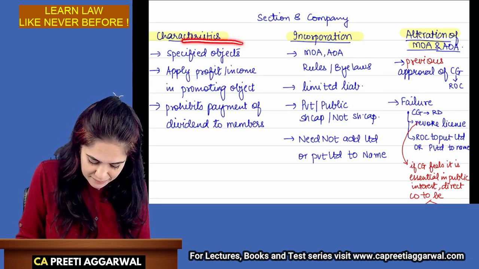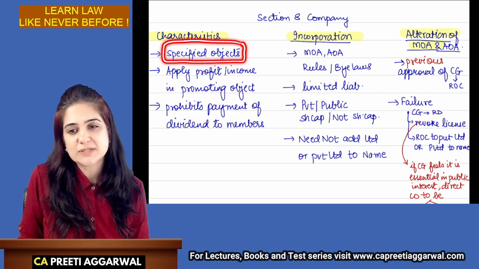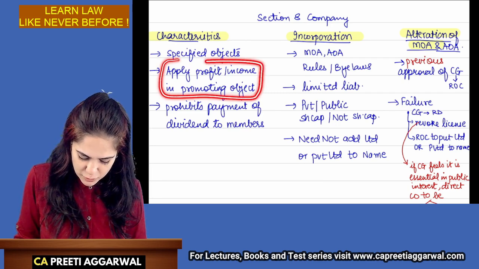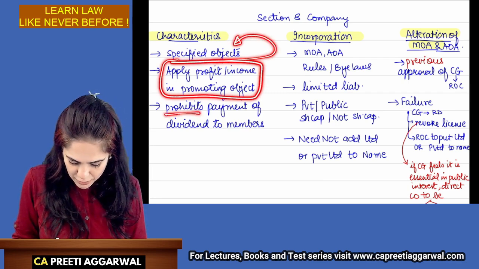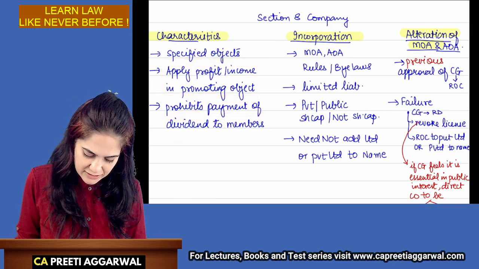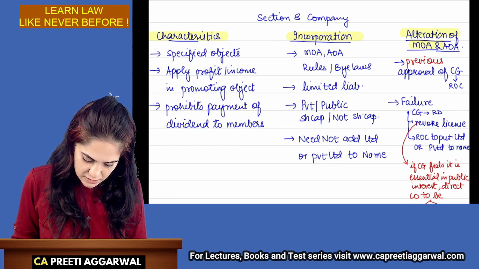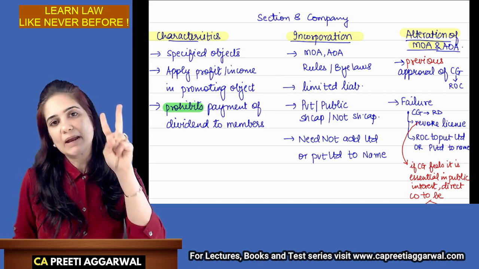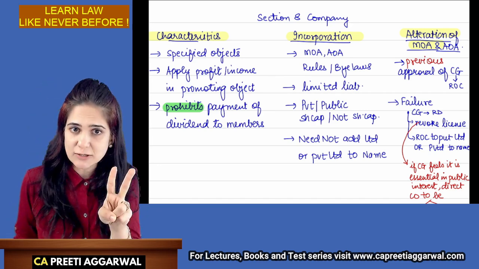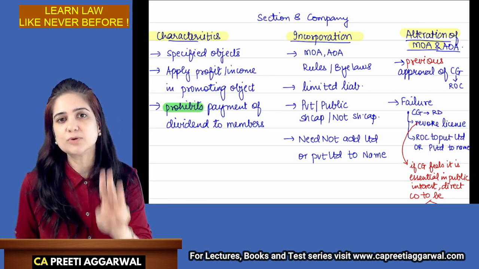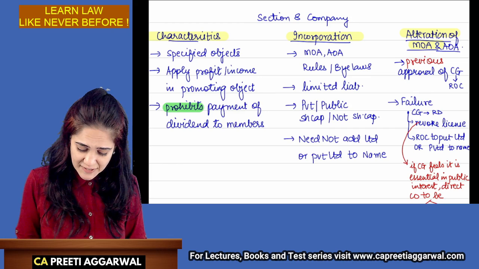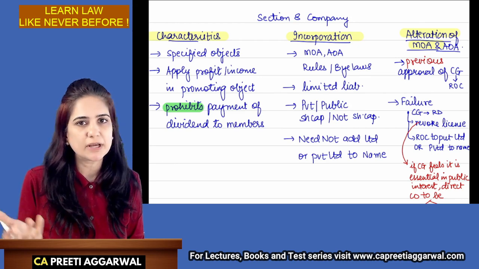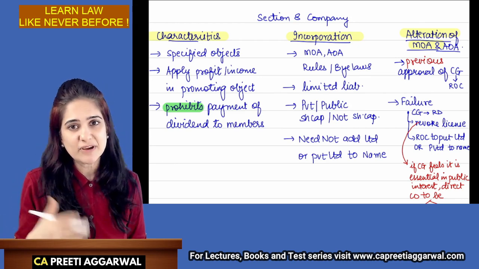So this is a company which is incorporated for specified objects. It will apply the profit or income in promoting that object only. It prohibits the payment of dividend to members. Let us highlight the keywords. It prohibits. Okay, this is the keyword. So it is for specified objects. It will apply the profit and income, whatever it earns, for fulfilling that object, and it prohibits the payment of dividend to members. As a Section 8 company, I get many privileges because I am not doing business with the aim of earning profit. I get many privileges. That is why we got for a Section 8 company.